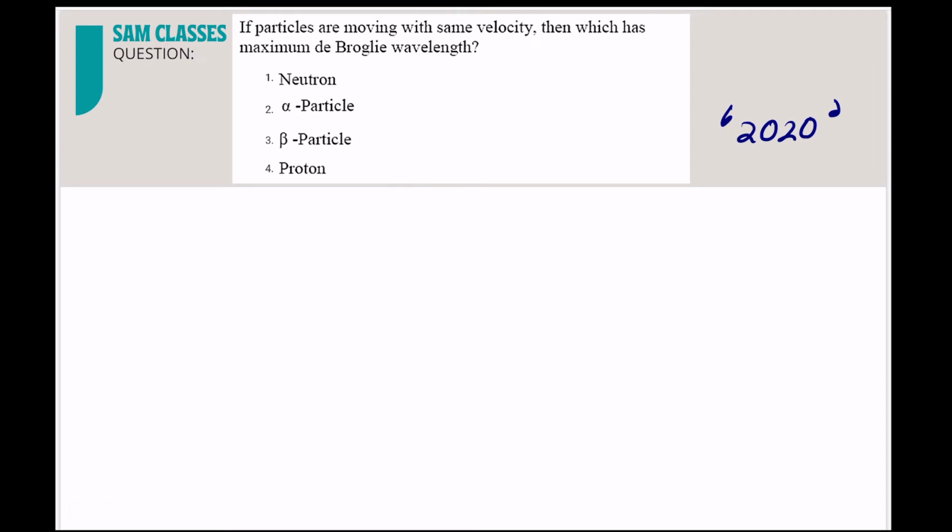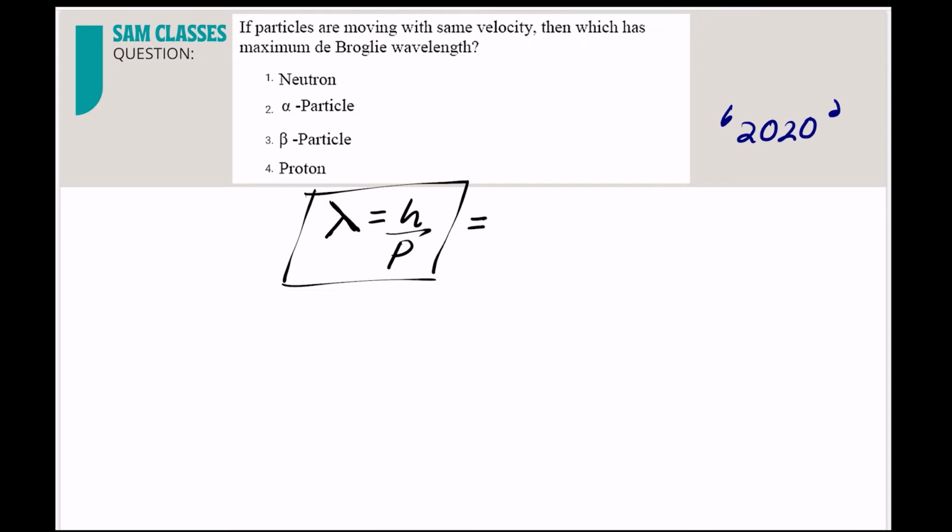Now the next question we have is, if particles are moving with the same velocity, which has the maximum de Broglie wavelength? Now see, almost all of these questions are directly formula based, students. So formulas are very important. Right now we wrote one formula which gives a relation between lambda and momentum: lambda is equal to h by p. While doing this, do keep a pen and paper and solve with me.